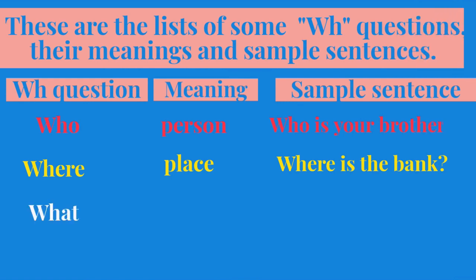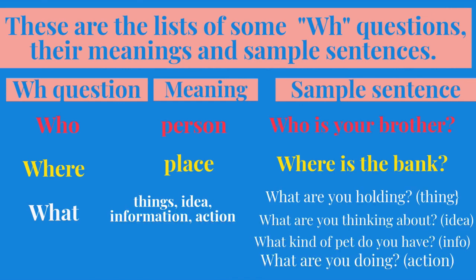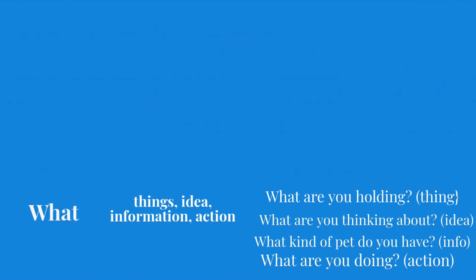WH question like who means asking about a person. Example, who is your brother? Where, asking about place. Where is the bank? What, asking about things, idea, information, and action. Example, what are you holding? Asking about thing. What are you thinking about? Asking about idea. What kind of pet do you have? Asking about information. And what are you doing?